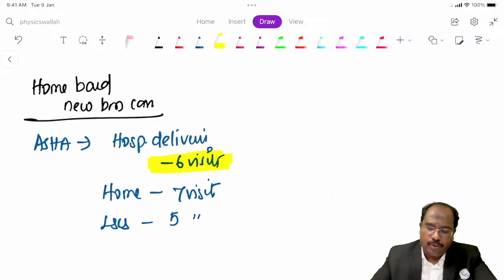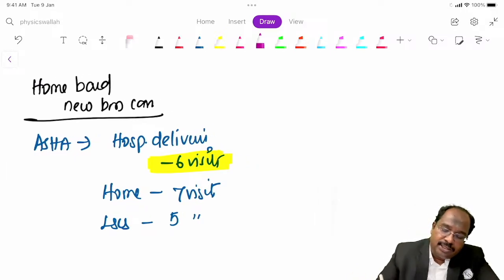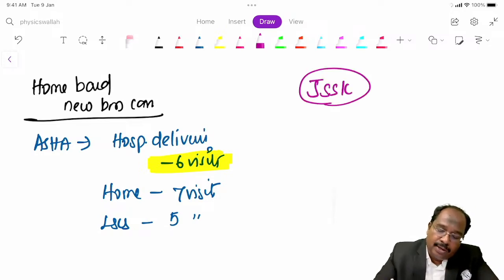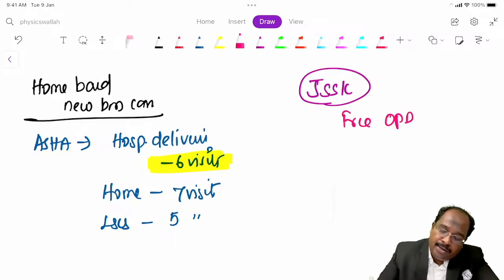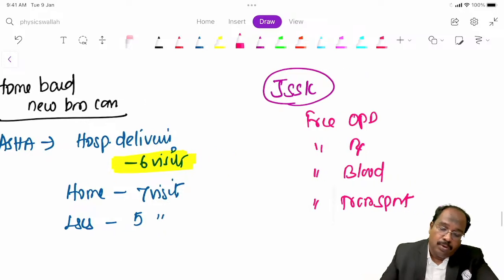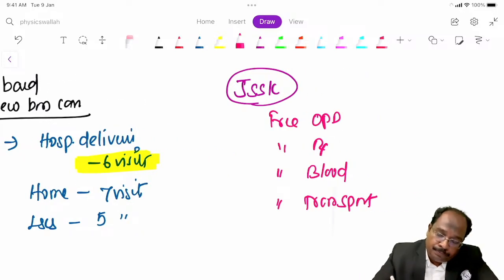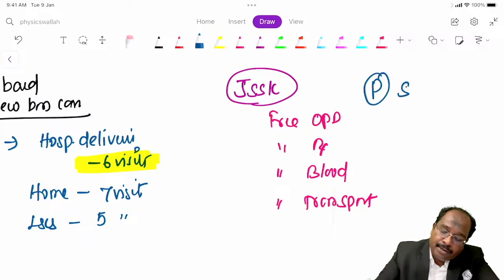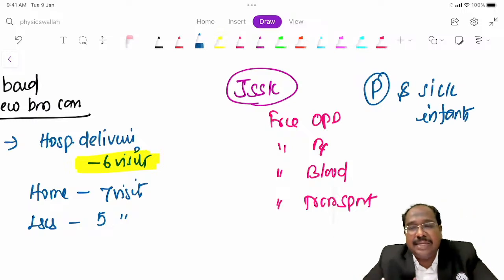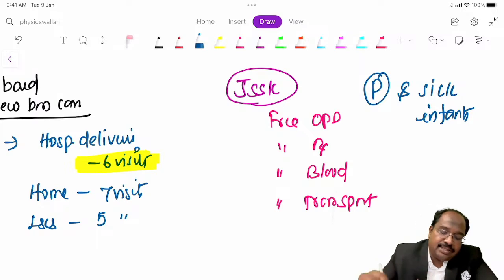Next, we have some other programs related to child health. One such program is JSSK. What is available under JSSK? Free OPD, free treatment, free blood, free transport. To whom is it available? This is available for pregnant mothers and sick infants, guys. This is JSSK, Janani Sishu Suraksha Karyakram.